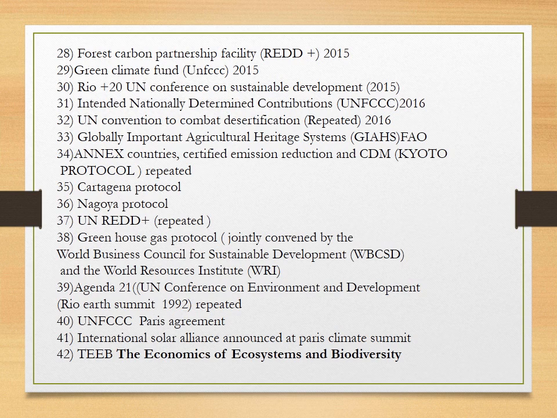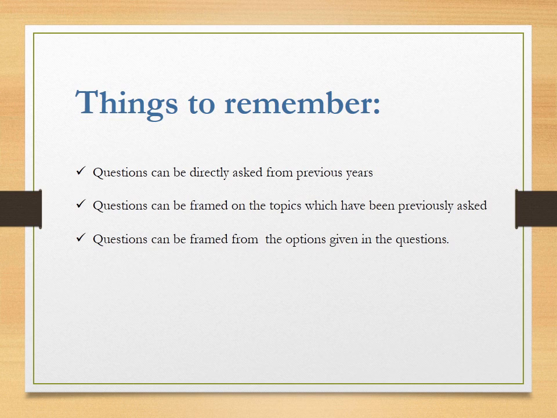Okay friends, so now at the end there are a few things we are supposed to remember. First, questions can be directly asked from previous years, so we must revise these questions. Second, questions can be framed on the topics which have been previously asked. If we know these topics, we can eliminate the wrong answers. Third, questions can be framed from the options given in the questions. Even if we don't know the options of previous years' papers but know some information about those, we can easily eliminate the wrong answer.